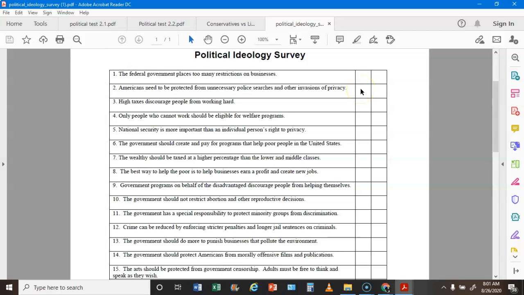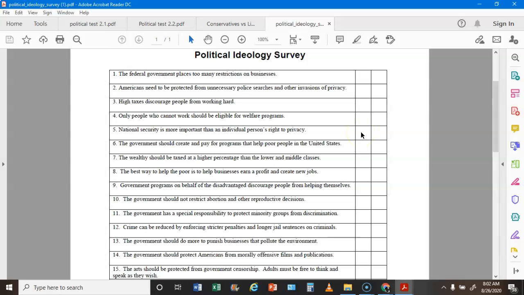Number two, Americans need to be protected from unnecessary police searches and other invasions of privacy. If you agreed, then that's an L. If you didn't agree, that's a C. Number three, high taxes discourage people from working hard. If you agreed, then that is a C. If you disagreed, that's an L. Only people who cannot work should be eligible for welfare. If you agreed, that is a C. If you disagreed, that's an L.